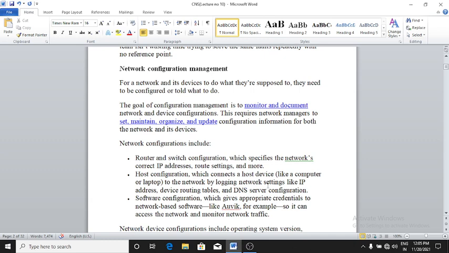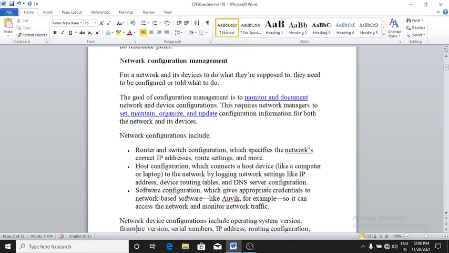Software configuration, which gives appropriate credentials to network-based software, like Auvik for example, so it can access the network and monitor network traffic.